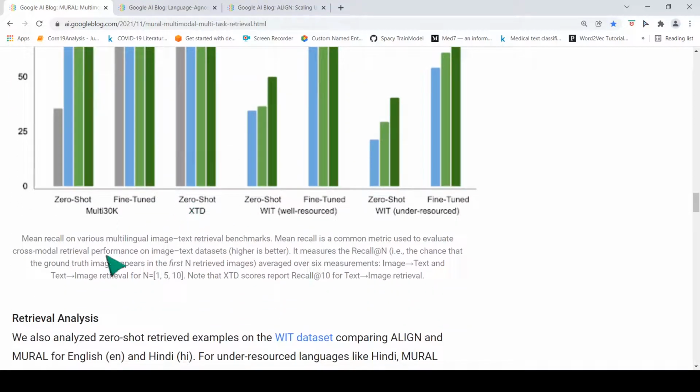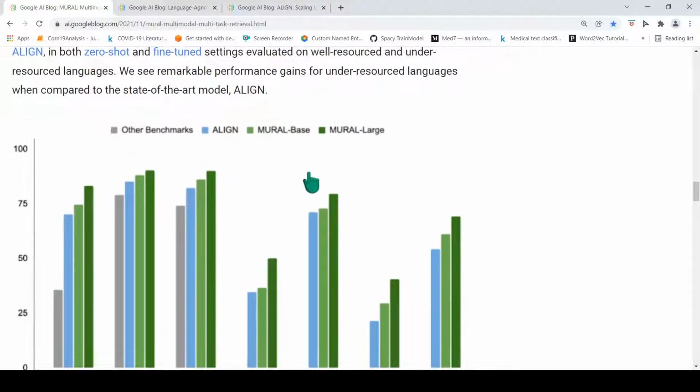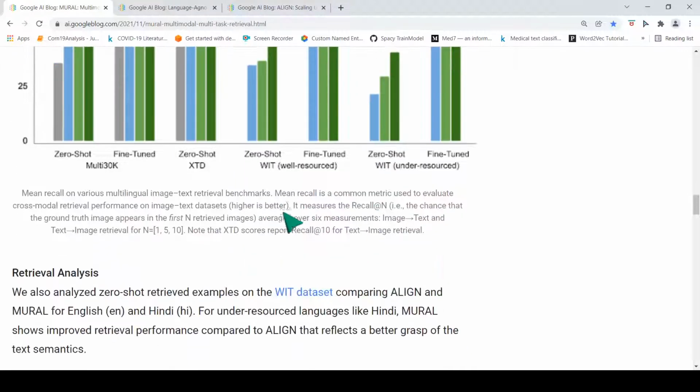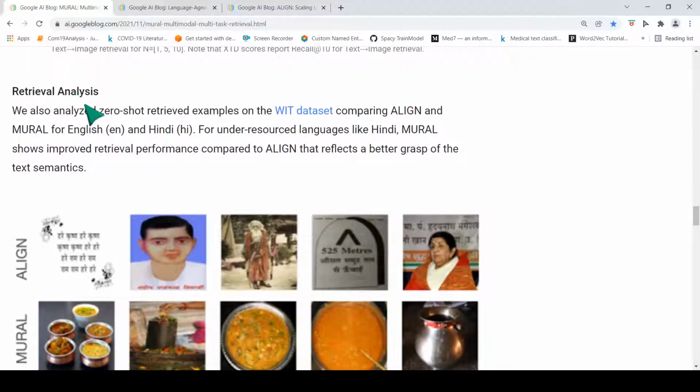And here they talk about the performance of MURAL in comparison to other benchmarks. MURAL has better mean recall, that's what is mentioned over here. They also do retrieval analysis: what does it retrieve and how good is it. They are comparing MURAL for English and Hindi. For under-resourced languages like Hindi, MURAL shows improved retrieval performance compared to ALIGN, which reflects a better grasp